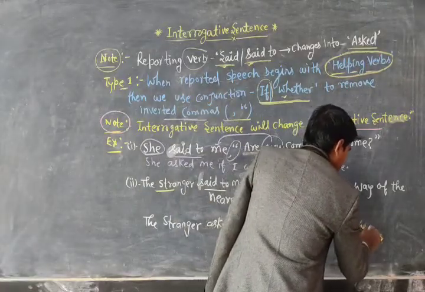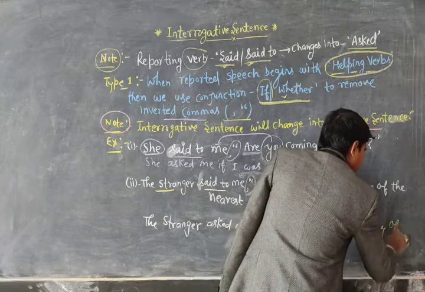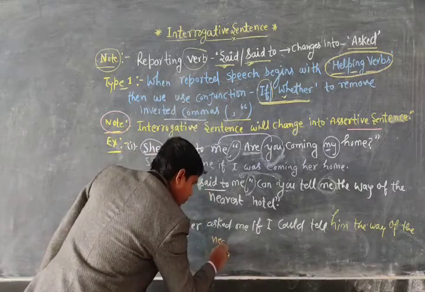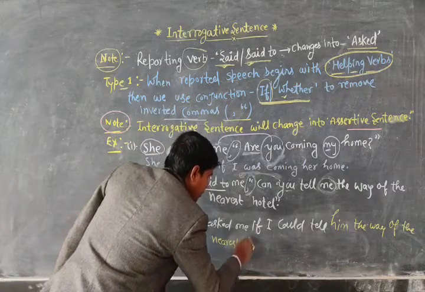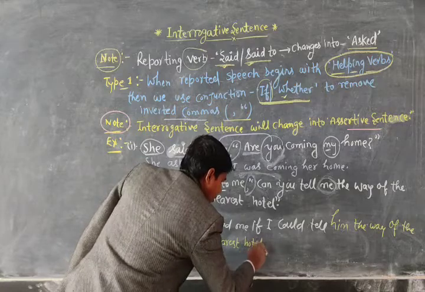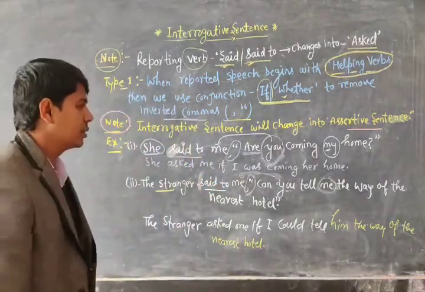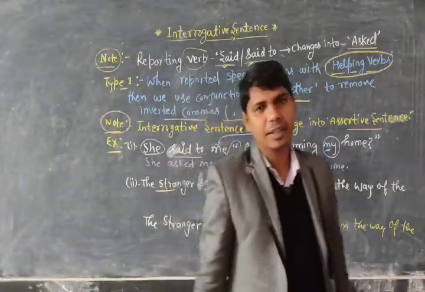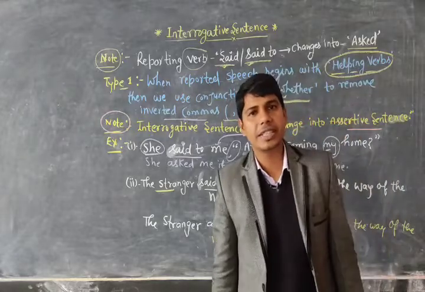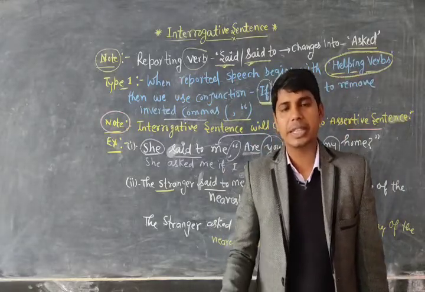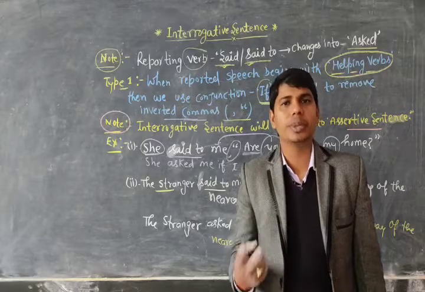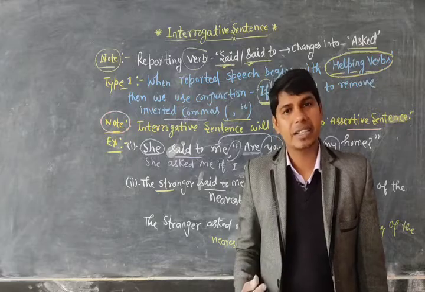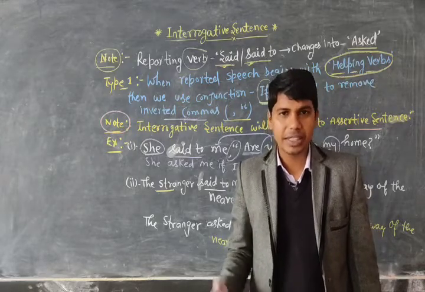The way of the nearest hotel. Okay dear, so I hope you have got my points very well. You have learnt how to change an interrogative sentence into indirect speech. So dear, I give you 2 minutes to note down all these points. After that, we will discuss the second type of interrogative sentence. Okay, till then note down.